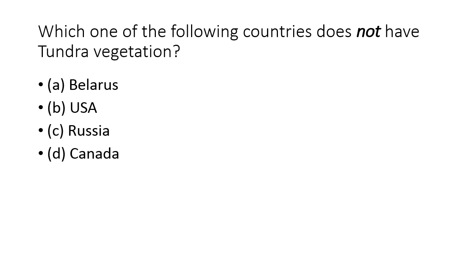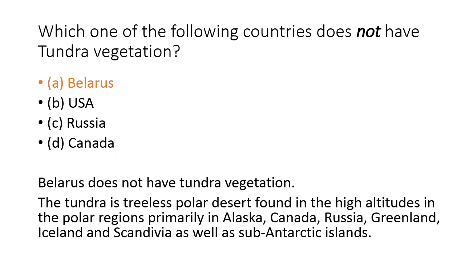The next question is which one of the following countries does not have tundra vegetation? Option A Belarus, option B USA, option C Russia, and option D is Canada. The correct answer is option A Belarus. Belarus does not have tundra vegetation. The tundra is a treeless polar desert found at high altitudes in the polar regions primarily in Alaska, Canada, Russia, Greenland, Iceland, and Scandinavia, as well as sub-Antarctic islands.